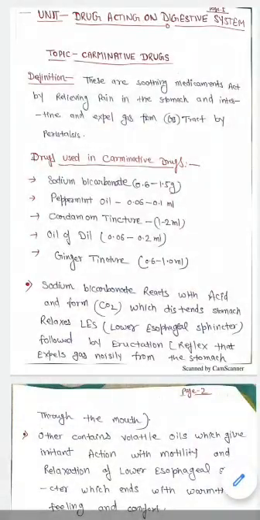Hello students, in today's class we are going to discuss the drugs acting on the digestive system. So we will begin with carminative drugs or carminative agents. So what are the carminatives?